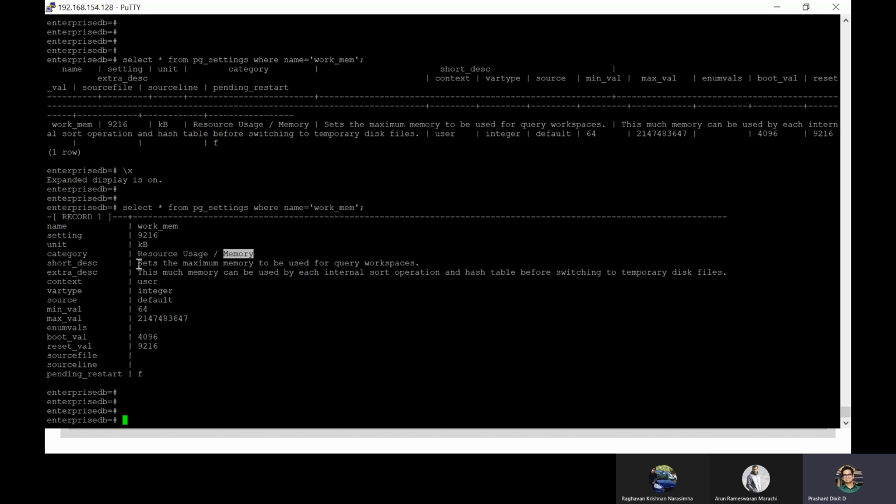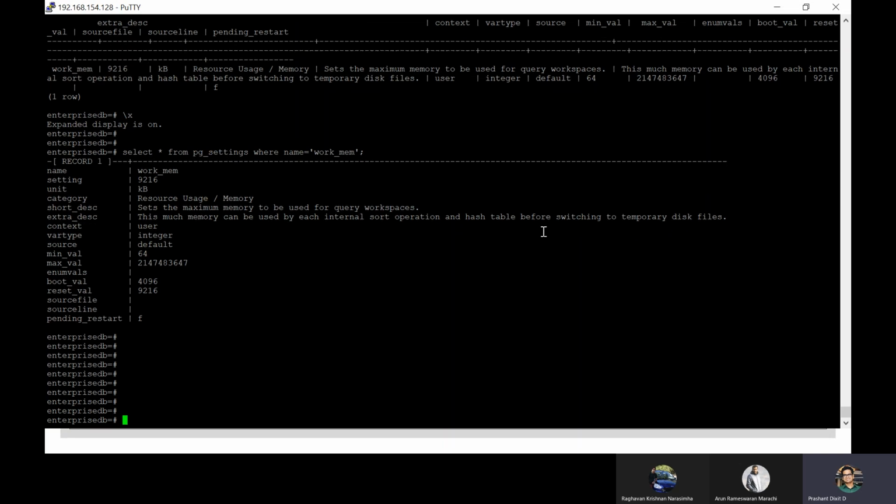Short description: it sets the maximum memory to be used for query workspace. Extra description: this much memory can be used by each internal sort operation and hash table before switching to temporary disk files. Correct? So for every parameter, if you want to study it, you need to rely on pg_settings. This will provide you good information about all of the parameters. Okay.